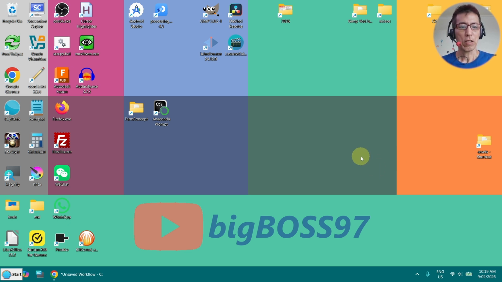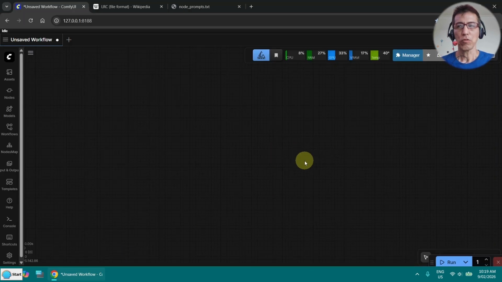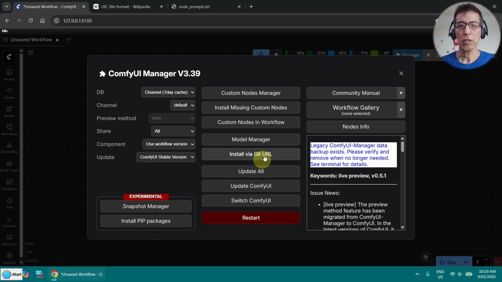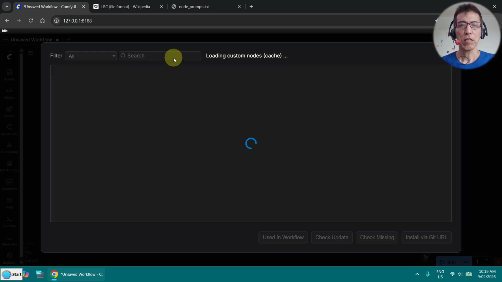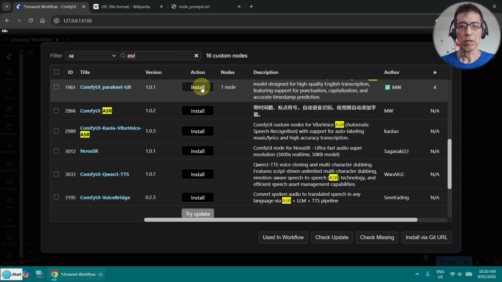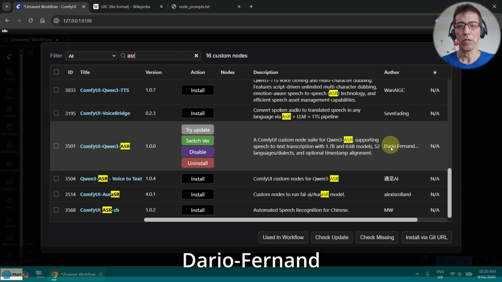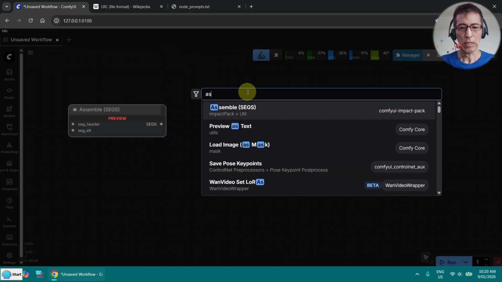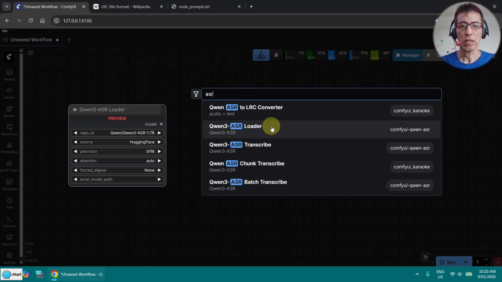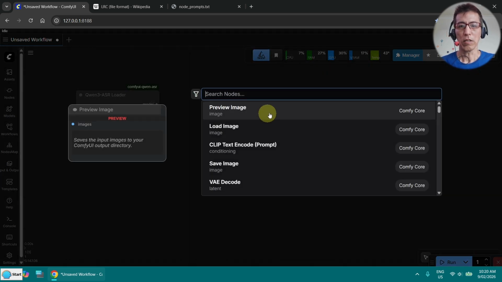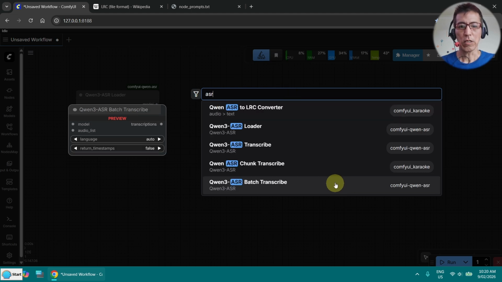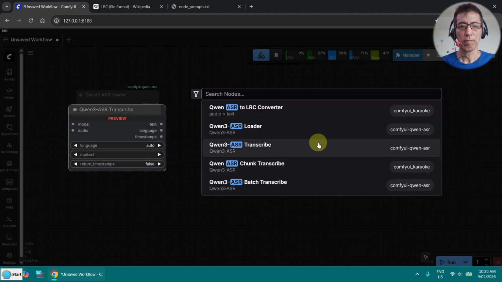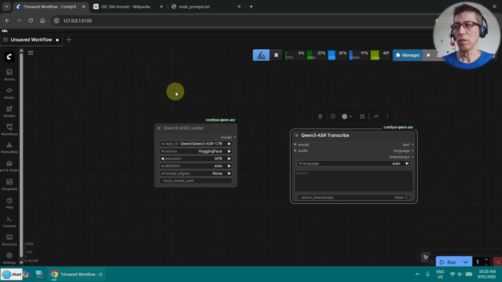So let's go to ComfyUI first and make sure you have updated. If you go to Manager and go to Custom Node, search for ASR. The one I'm using is the Dario Fernand. I don't know how to pronounce this one. I already installed the nodes, and let's start with the ASR loader, the Qwen3 ASR loader. Then we need the transcribe node. This one.